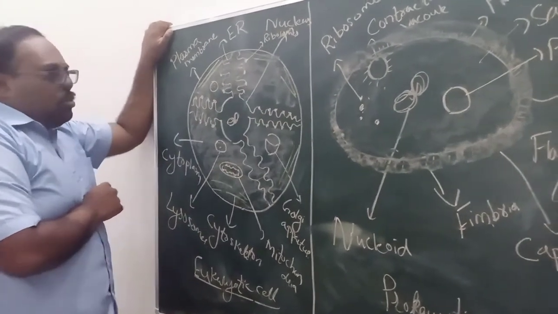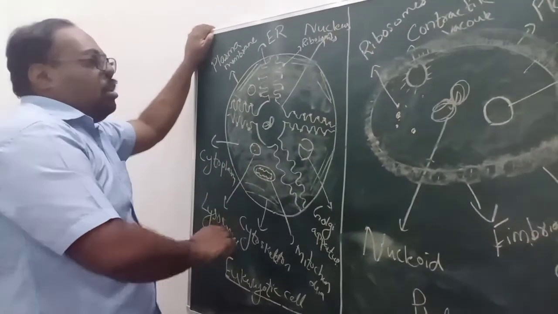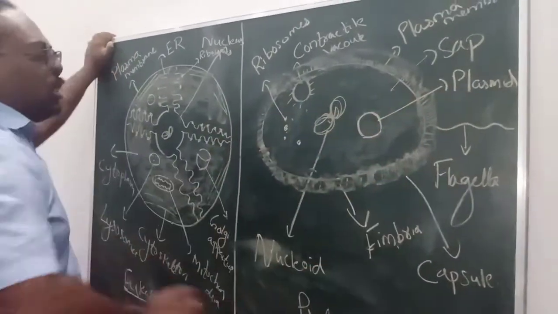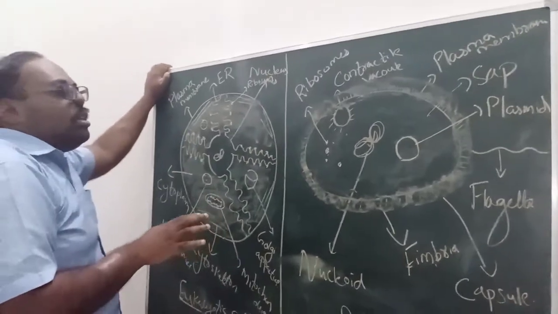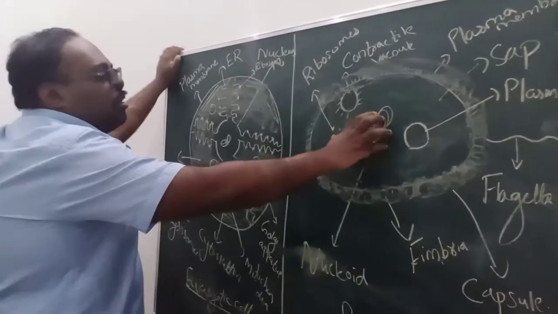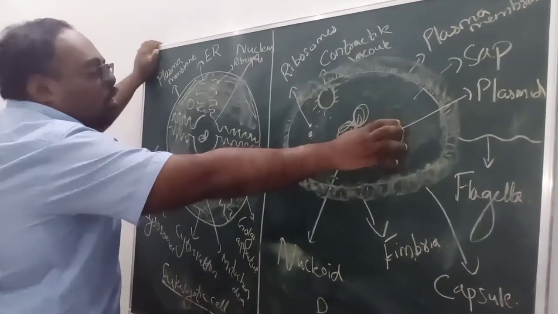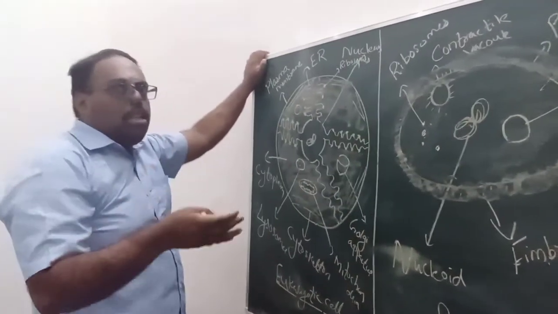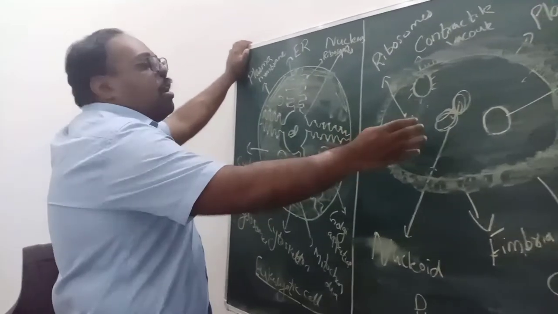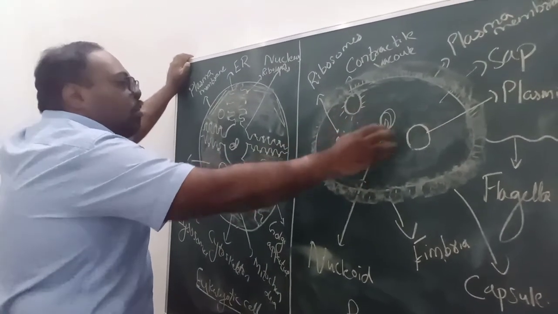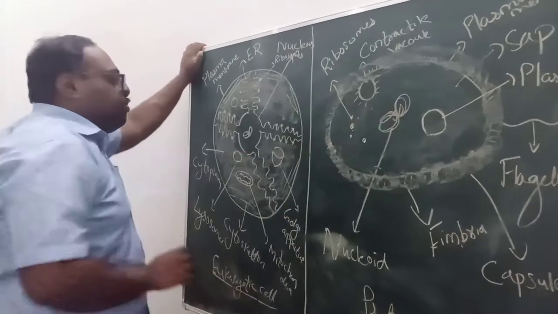Apart from that, an animal cell doesn't have a plasmid, but prokaryotes do. Plasmid means extra-chromosomal genetic material. That means apart from the main genetic material, there is a circular genetic structure which carries some other information.